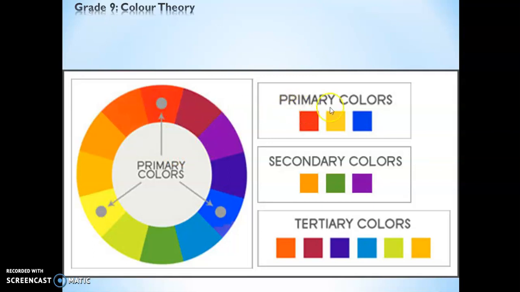Right, so I repeat, primary colors are not mixed with any other color, and they are red, blue, and yellow. Secondary colors are mixed or created by primary colors, and tertiary colors are created by mixing primary and secondary.